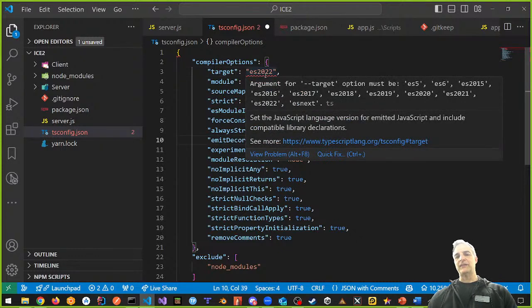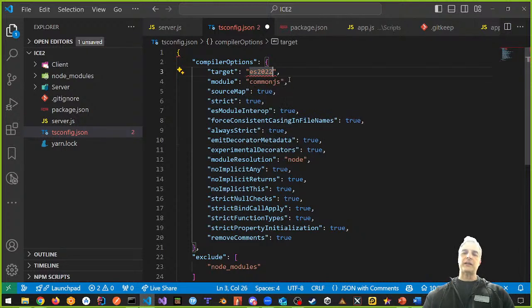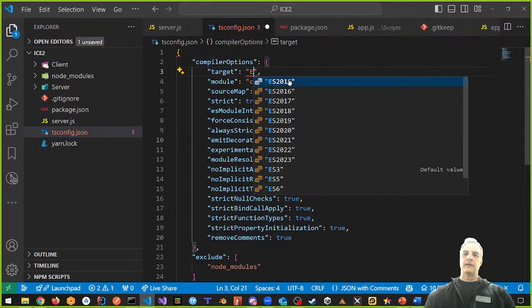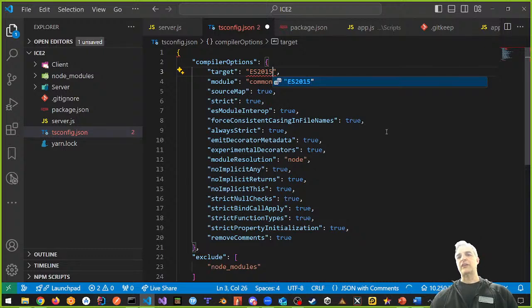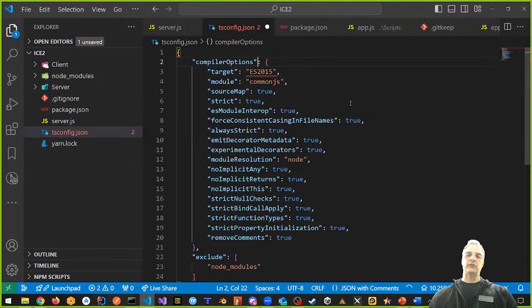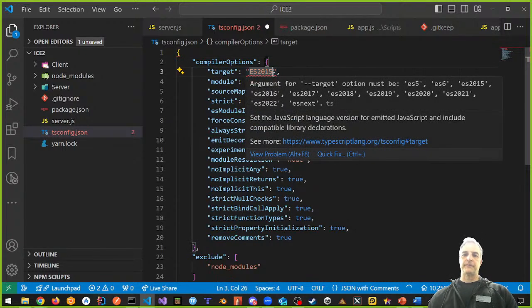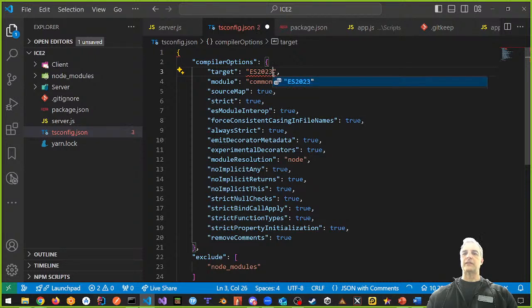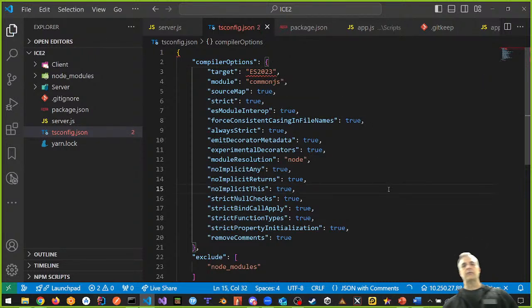Don't worry about this, right? Because it says take a look at the TypeScript version that including incompatible languages and so on. If I do something like ES 2015, it's still going to complain. No matter what I put in here, it's going to complain for my target, right? So for now, we're just going to leave it at ES 2023. Don't worry about it. It's because we haven't transpiled yet. So even though it's underlined, don't worry about it.